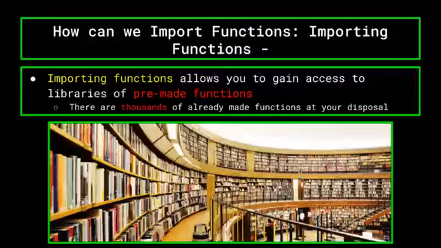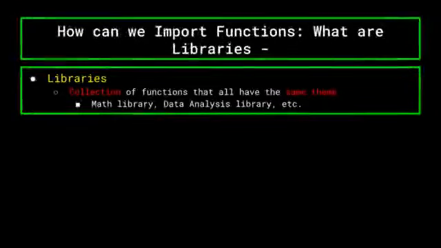There are so many functions that are super useful for any given program that it would take you forever to write them all yourself. Luckily, other people have already done most of this for you. In each programming language, you are able to use an import statement to import libraries of functions into your program that you can use as you write it. A library is simply a collection of functions that all have the same theme.